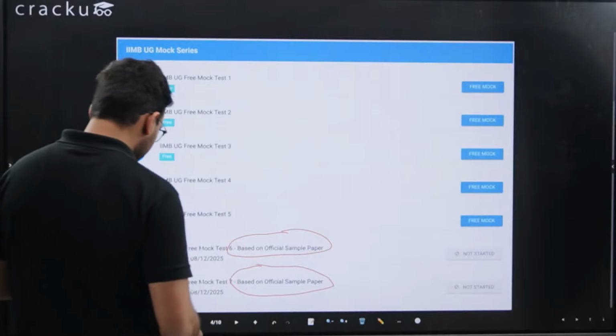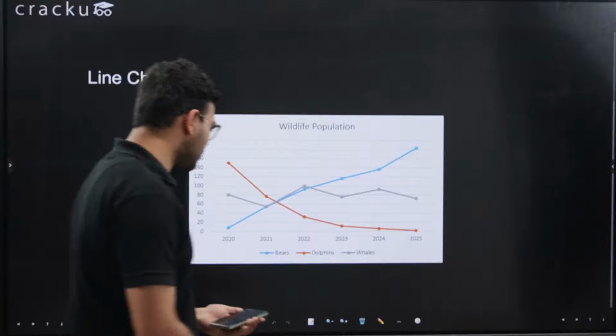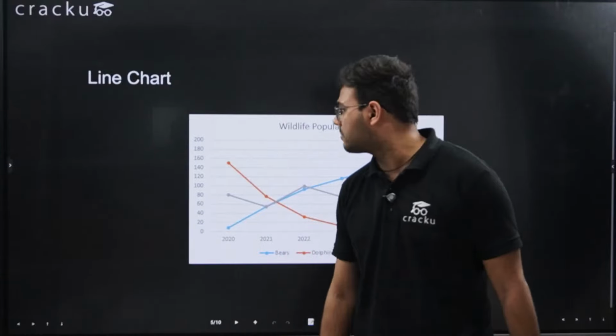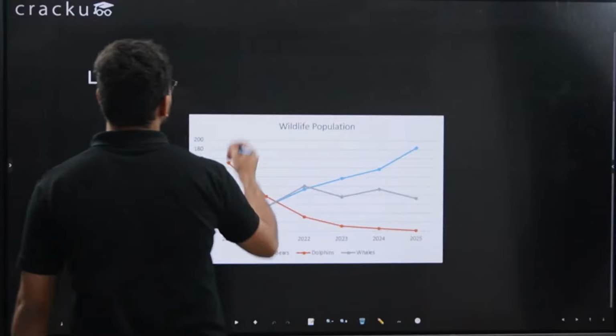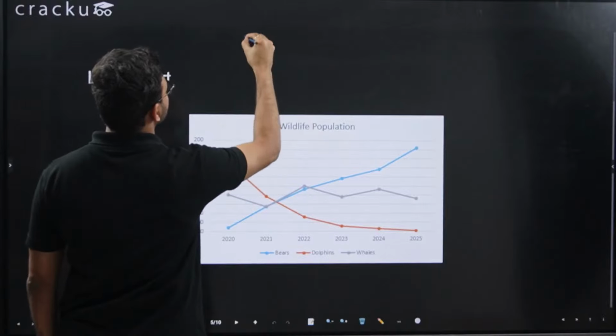So let's start today's session now. Firstly, I'll do a quick revision on how we read charts. Basically, there are certain types of charts. Let me write them down. So we have, first of all, the line chart.